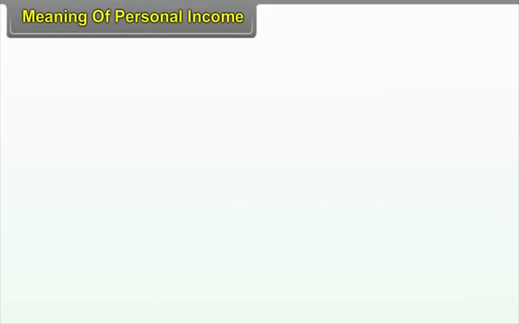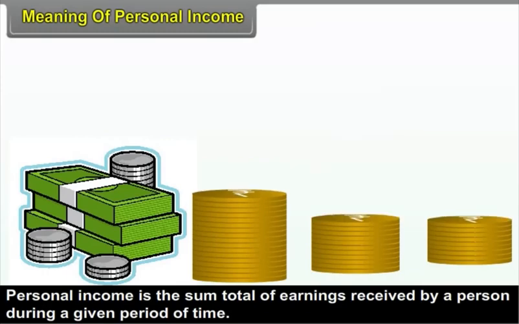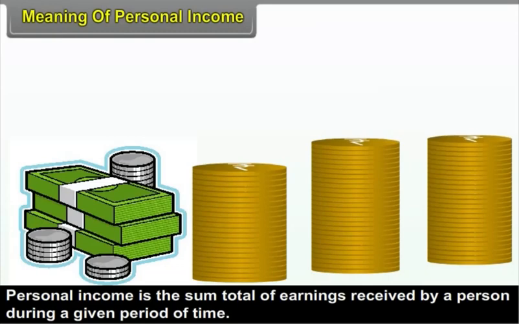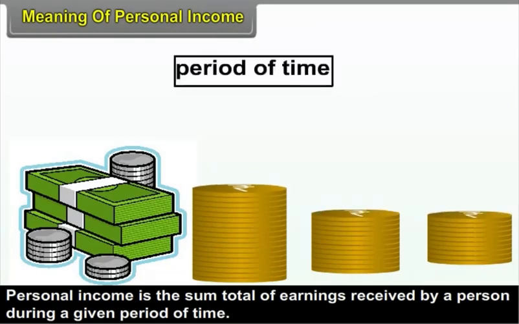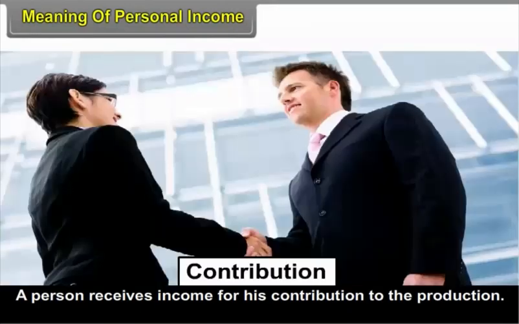3.2, Meaning of Personal Income. Personal income is the sum total of earnings received by a person during a given period of time. A person receives income for his contribution to the production.